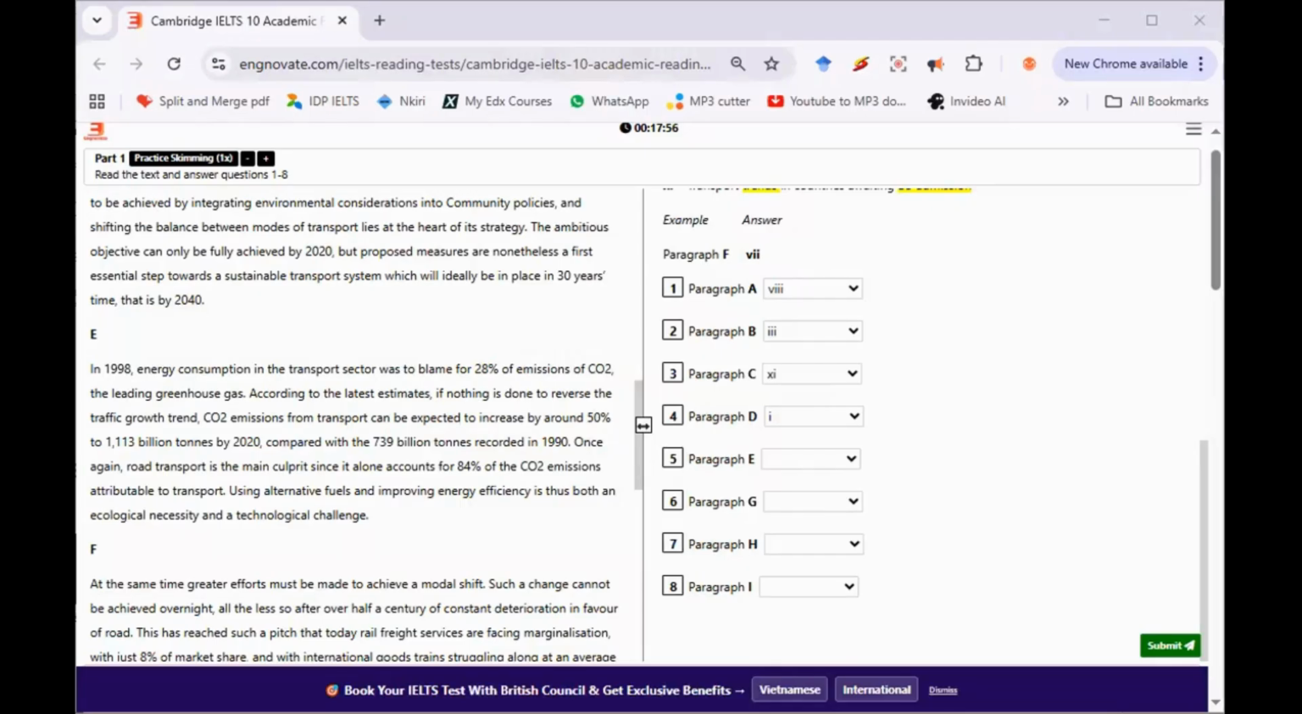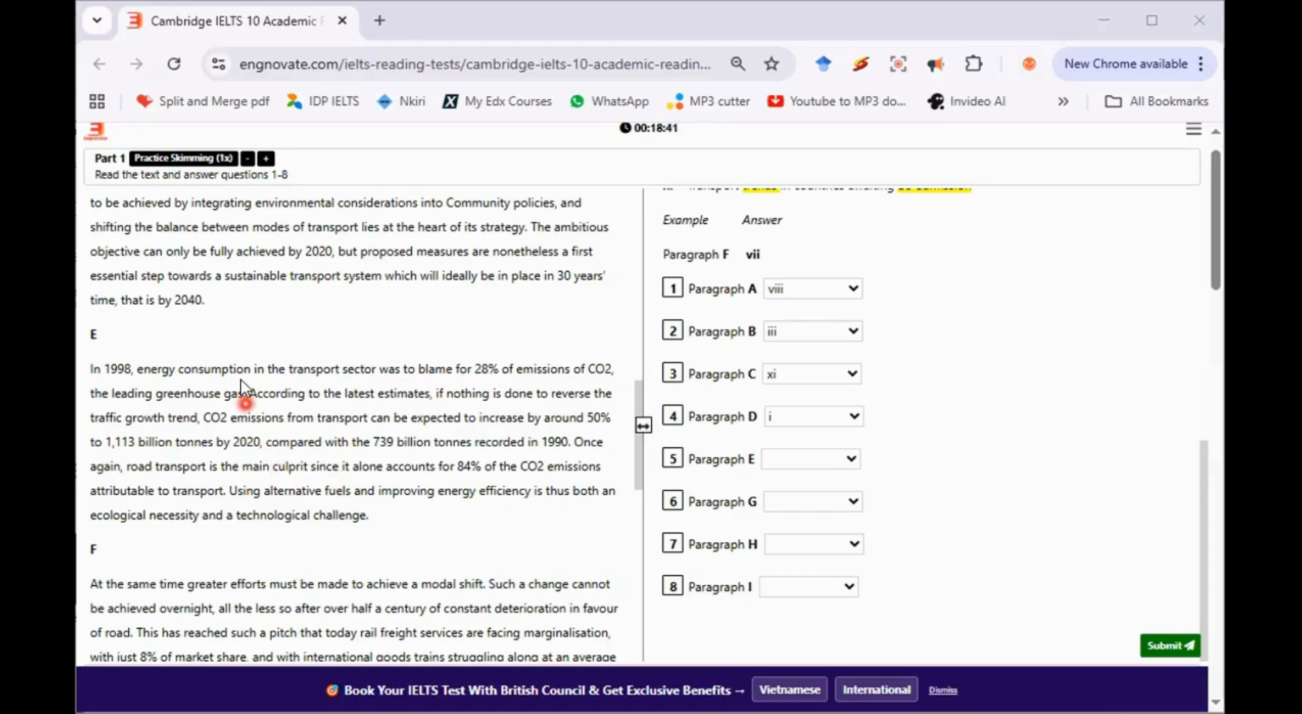So let's move on to paragraph E now. Paragraph E. What do we have there? In 1998, energy consumption in the transport sector was to blame for 28% of emissions, a leading greenhouse gas. Let me bring out my highlighter here. According to the latest estimate, if nothing is done to reverse the traffic growth trend, CO2 emissions from transport can be expected to increase by around 50% by 2020.